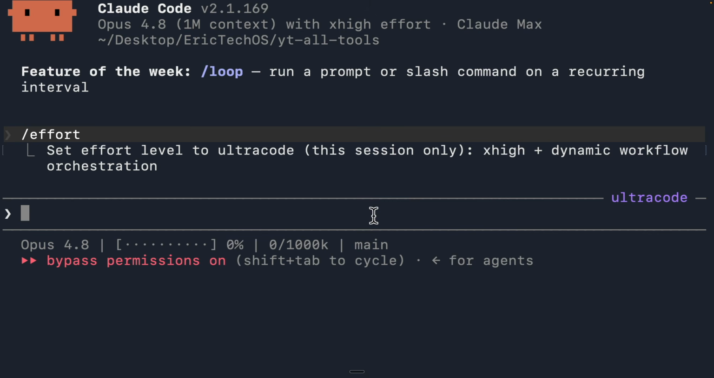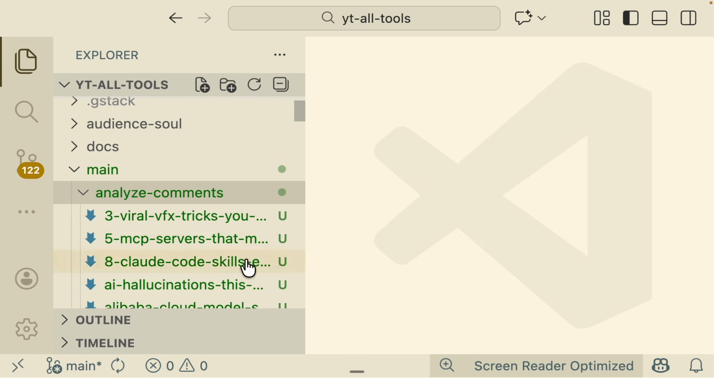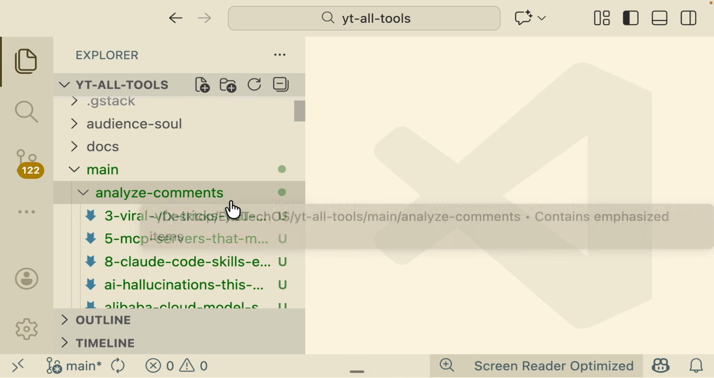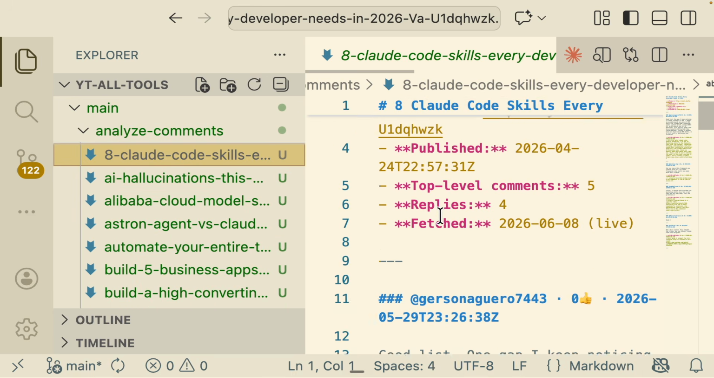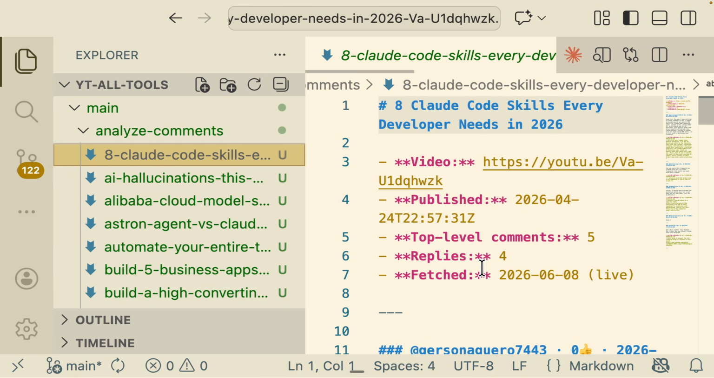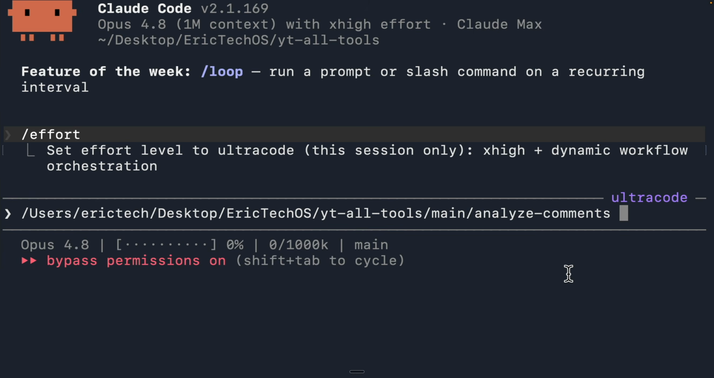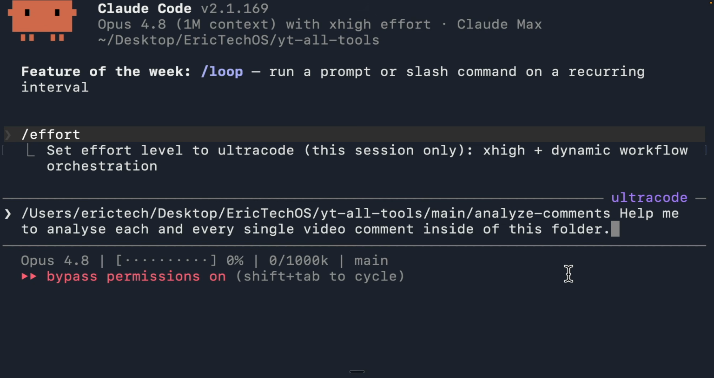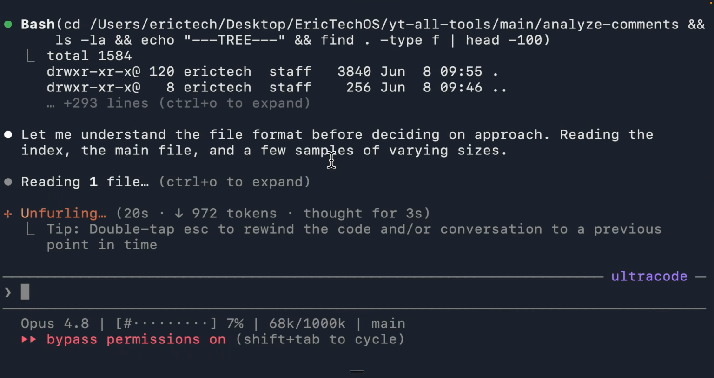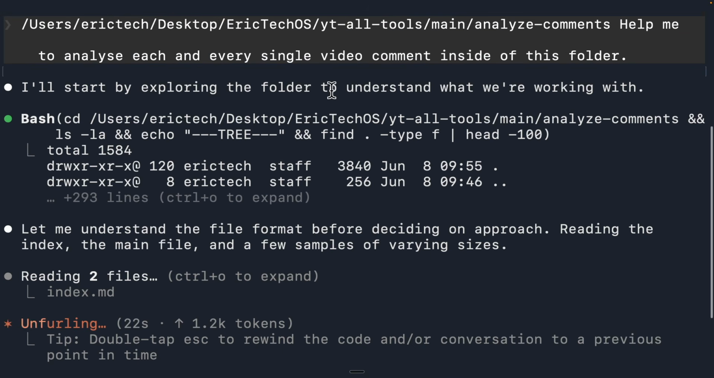So now what we can do is give it a prompt and let it create this workflow and try to execute it. Now here you can see that inside of my repository, I have a folder called Analyze Comments. And inside of this folder, you can see there's a bunch of files which contain all the comments that I have for each and every single video that I have made. So what I want Claude Code to do is analyze all the comments that we have for each and every single video. So this is what I'm going to say: Help me analyze each and every single video's comments inside of this folder. And simple as that. I'm just going to press enter, and you can see that it's going to start to understand the entire folder and try to understand exactly what we're trying to work with.